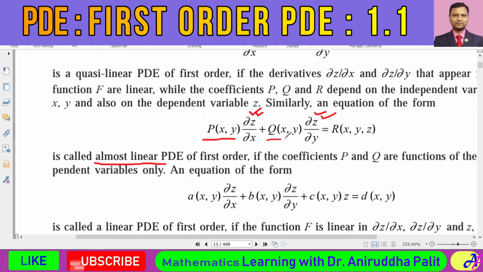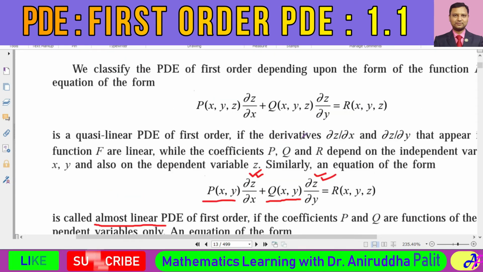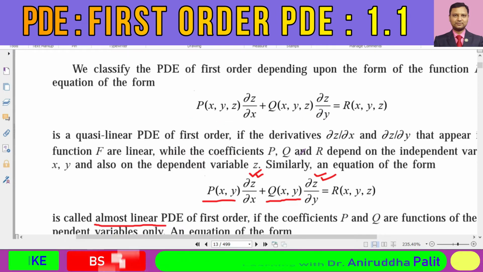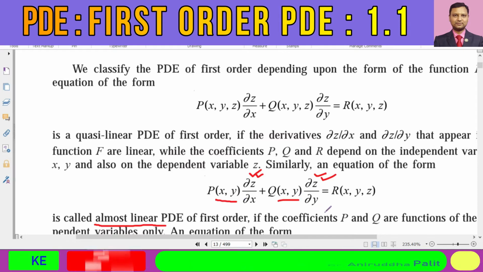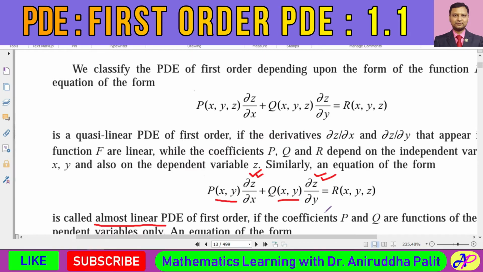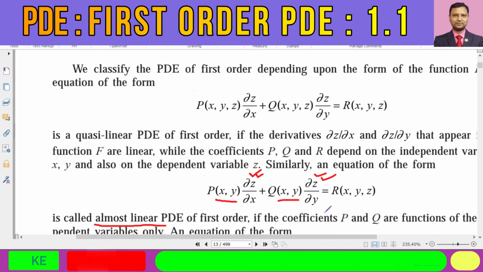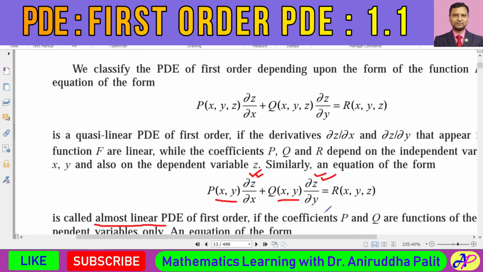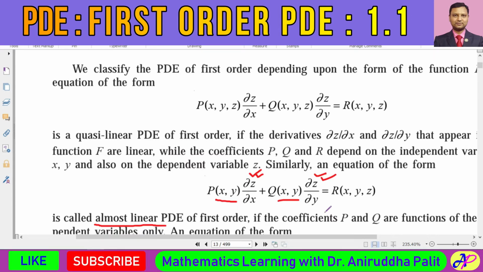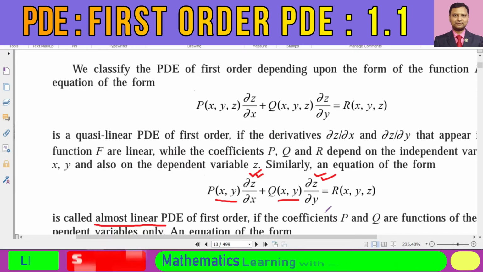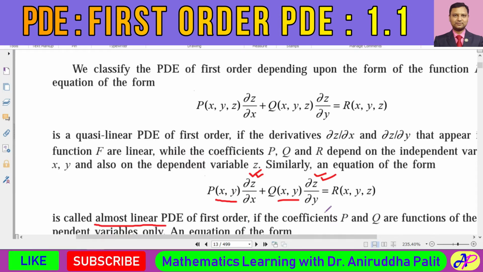If you recall the quasi-linear case, the coefficients were functions of x, y, and z. But in the case of a semi-linear equation, these coefficients should be functions of the independent variables only. It may be x, y, it may be t or other variables as well. These coefficients would not depend on the dependent variable z.